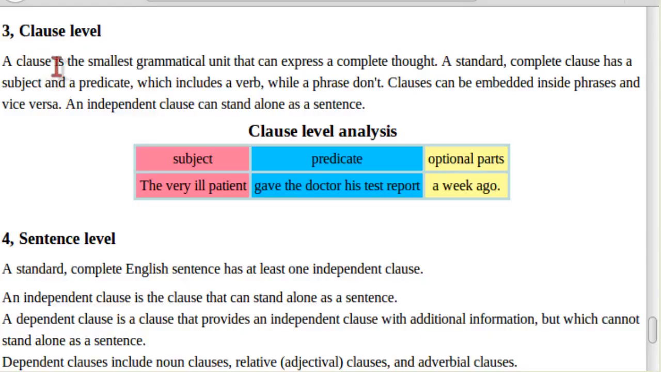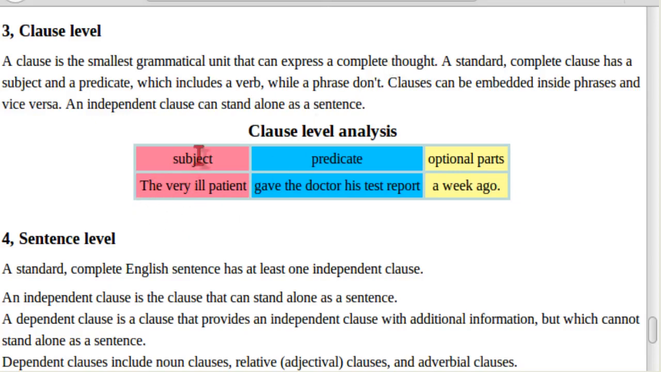So again, a clause is the smallest grammatical unit that can express a complete thought. So it's about the mind. We are moving towards the mind. The first two levels, the word classes and phrases, were more about grammar, the syntax. And this is about semantics, the meaning.